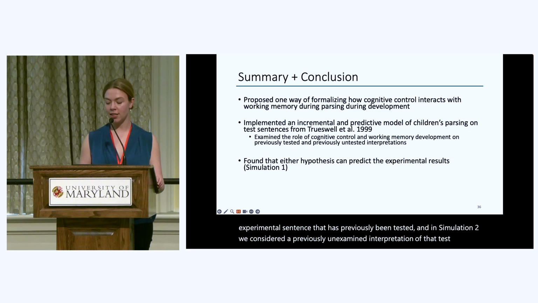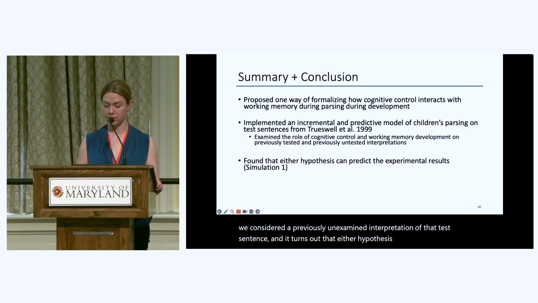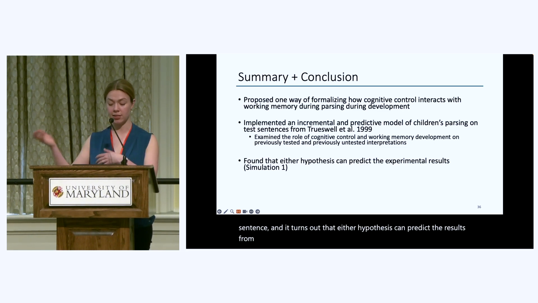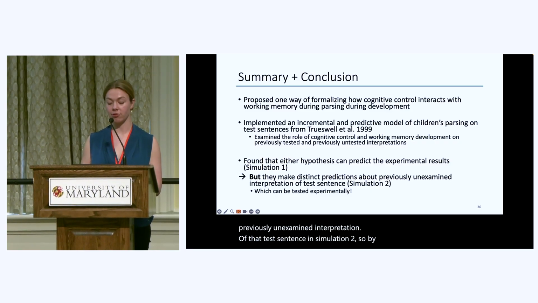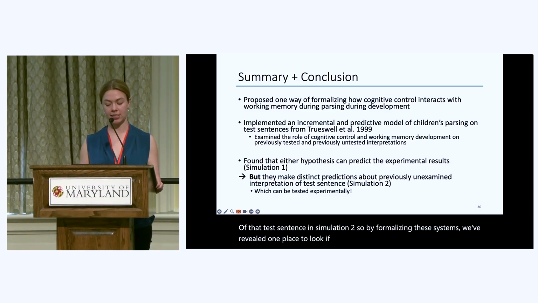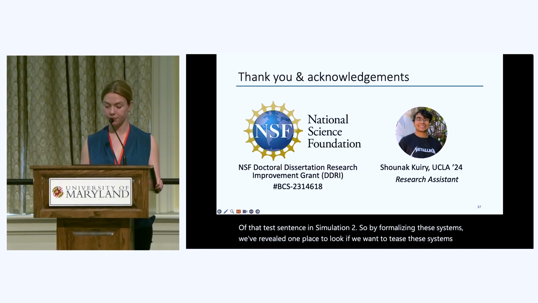And it turns out that either hypothesis can predict the results from Trueswell et al. in simulation 1, but they make distinct predictions about a previously unexamined interpretation of that test sentence in simulation 2. So by formalizing these systems, we've revealed one place to look if we want to tease these systems apart experimentally.